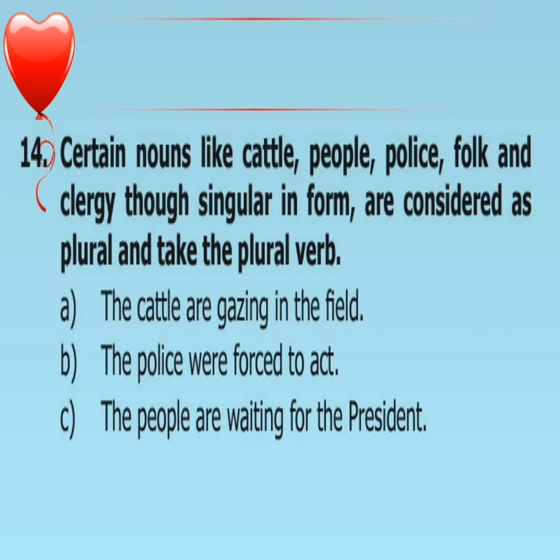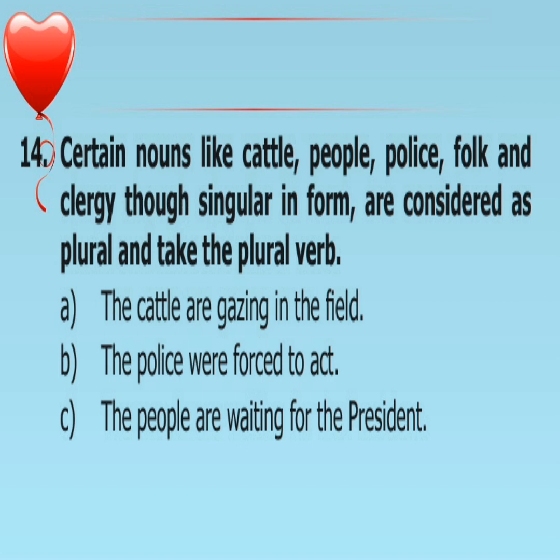Certain nouns like cattle, people, police, folk, and clergy, though singular in form, are considered plural and take the plural verb. Example, the cattle are grazing in the field. The police were forced to act. The people are waiting for the president.